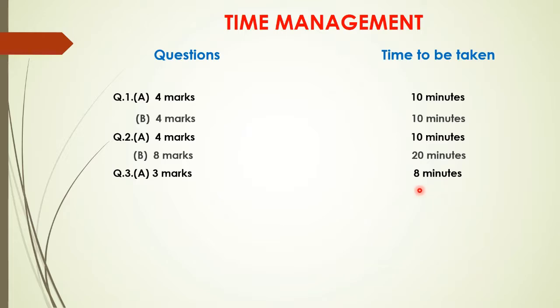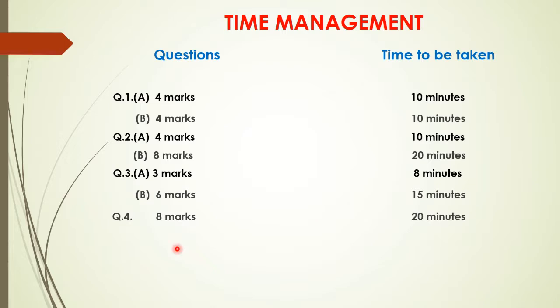For these 3 marks you can utilize 8 minutes or you can utilize 7 minutes. According to our time management it is 7.5 minutes, but you can either take 7 minutes or take 8 minutes. Then question number 3b is of 6 marks. Here you can utilize 15 minutes for writing 3b.